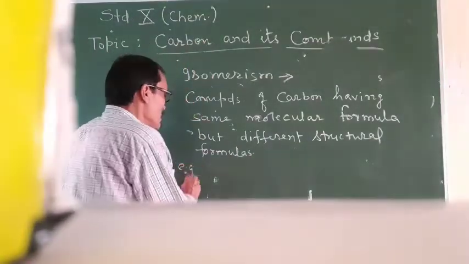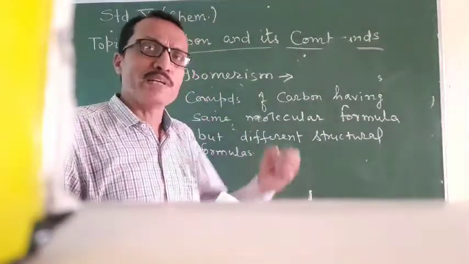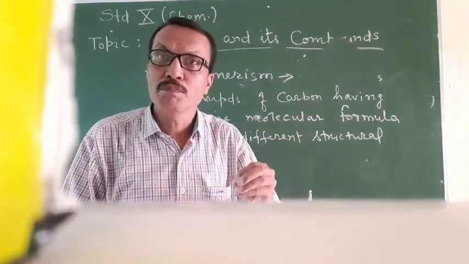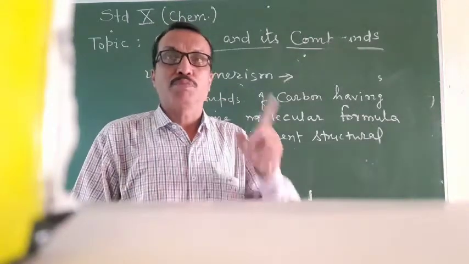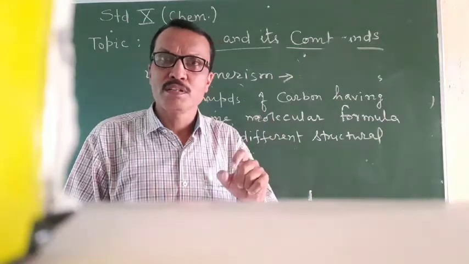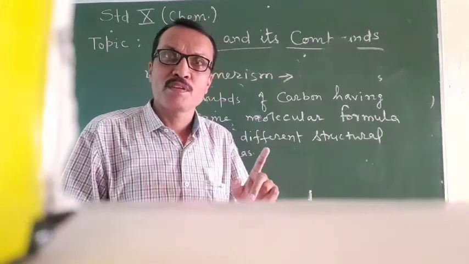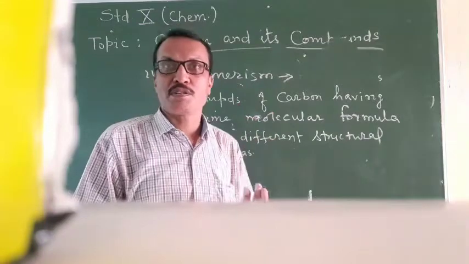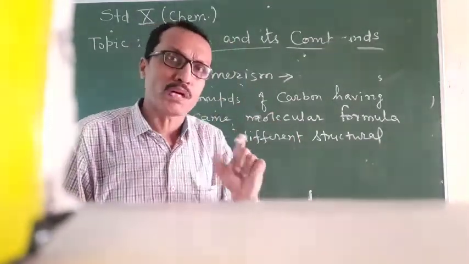Example: you must keep in mind that isomerism in carbon compounds starts from at least 4 carbons, and the compound of 4 carbons is known as butane. So from butane, that is, from 4 carbons, isomerism starts in carbon compounds.